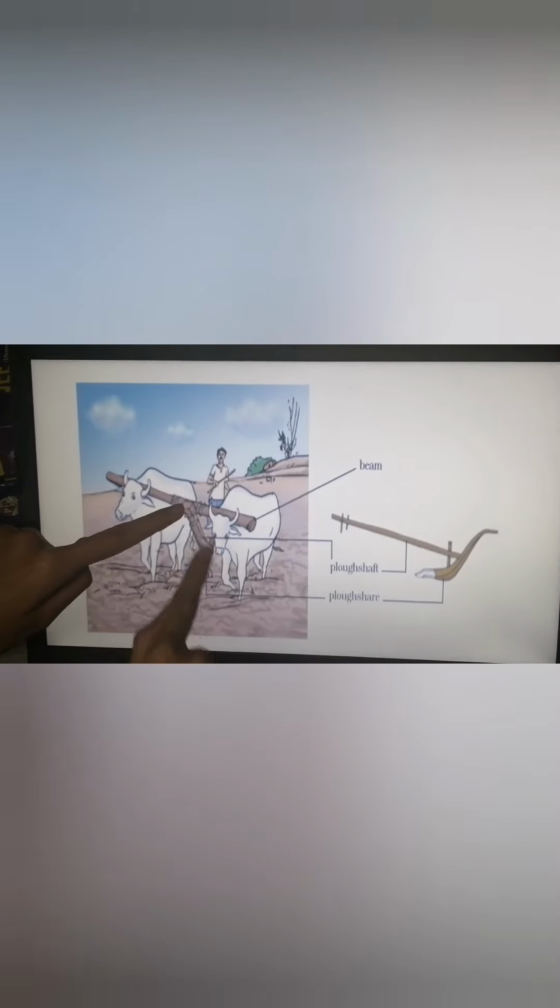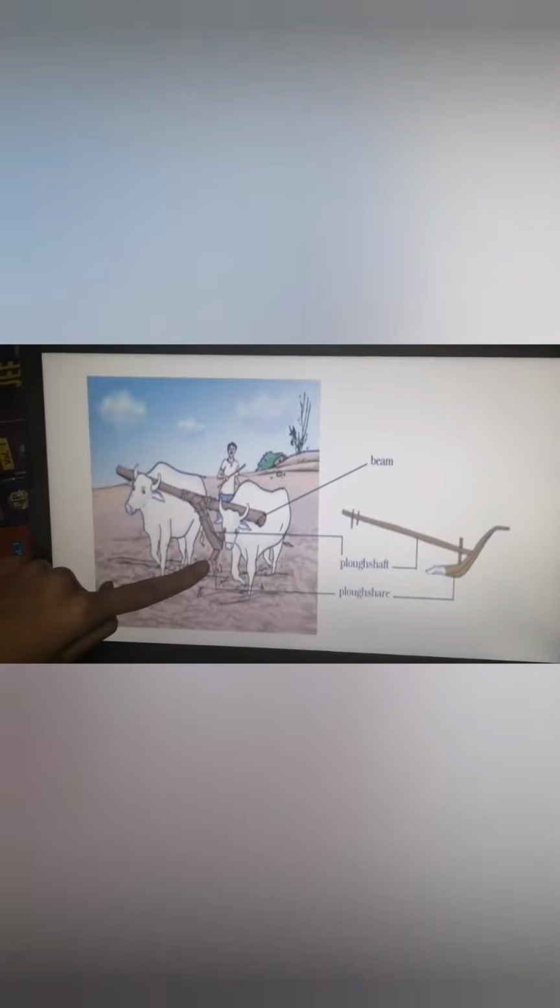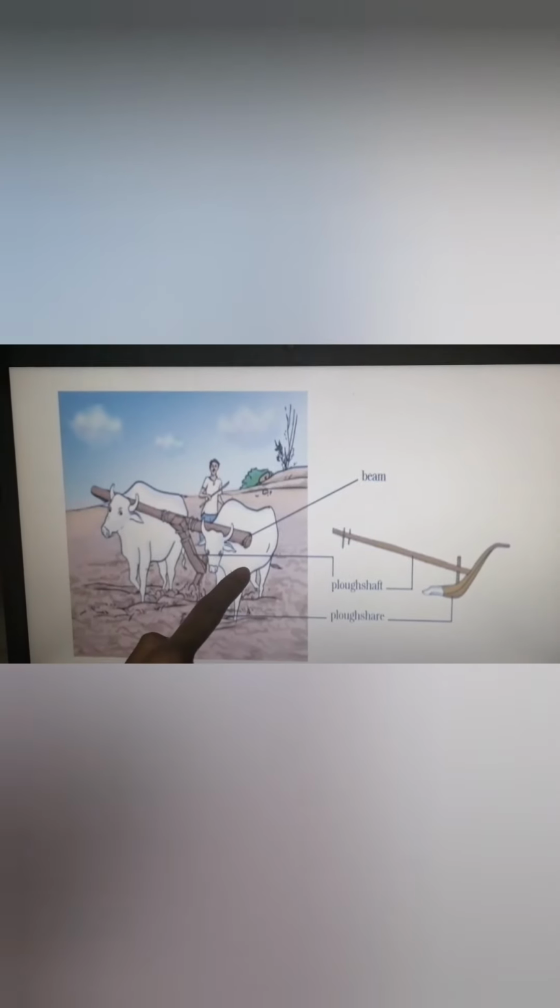So the plow, you can see here, this is the beam. So this is the handle. This is the plow shaft handle, and this is the plowshare which goes inside the soil. Okay, and the beam is kept on the animals.